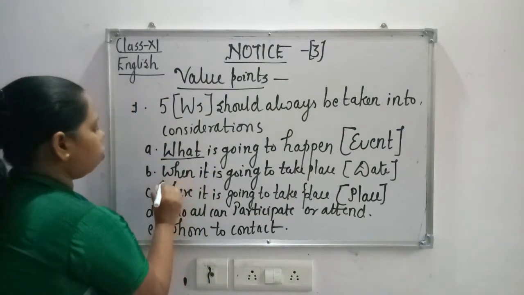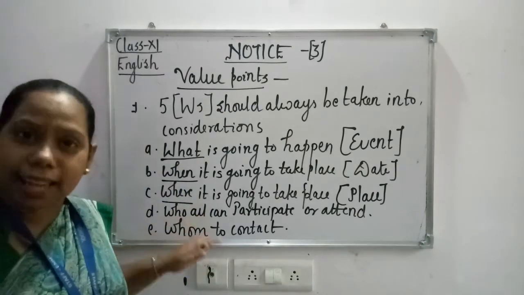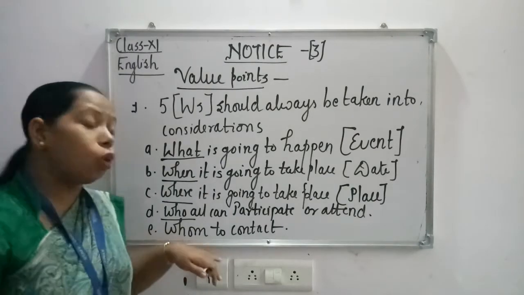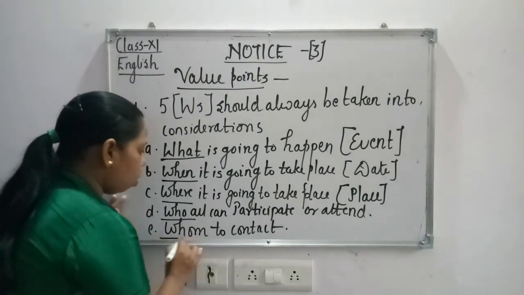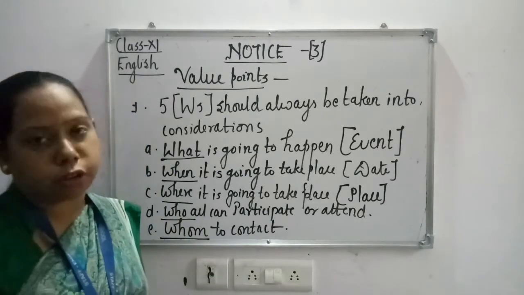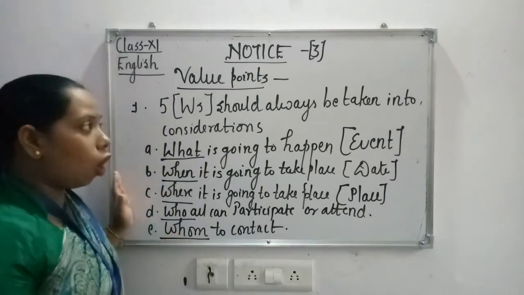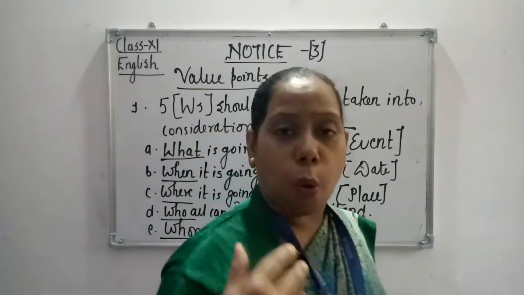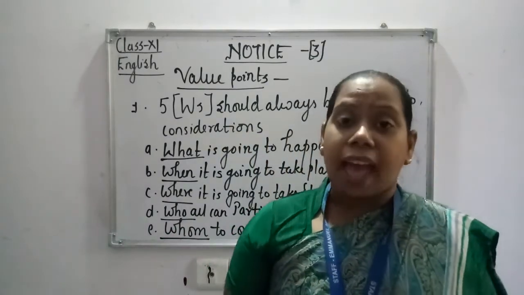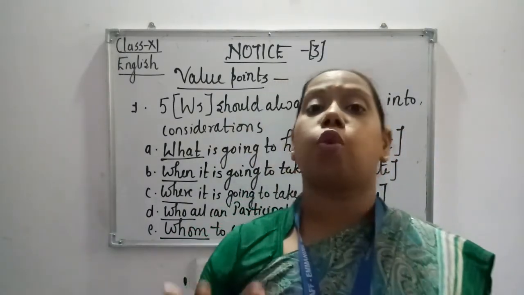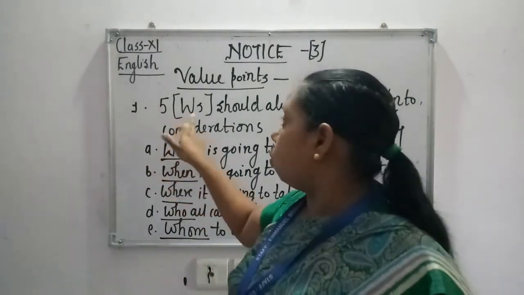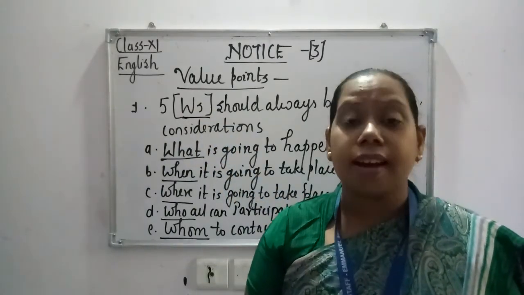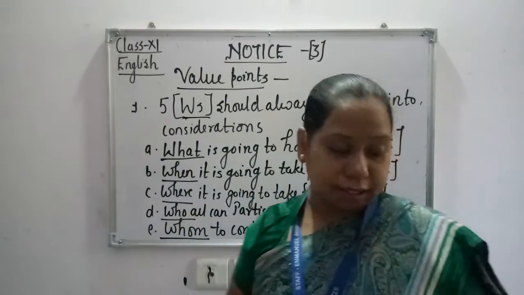Who all can attend should be clearly mentioned, meaning eligibility criteria, and whom to contact, to whom you are going to reach out for this purpose. So these are the 5 W's which should always be taken into consideration while we write a notice. This is a very important value point.